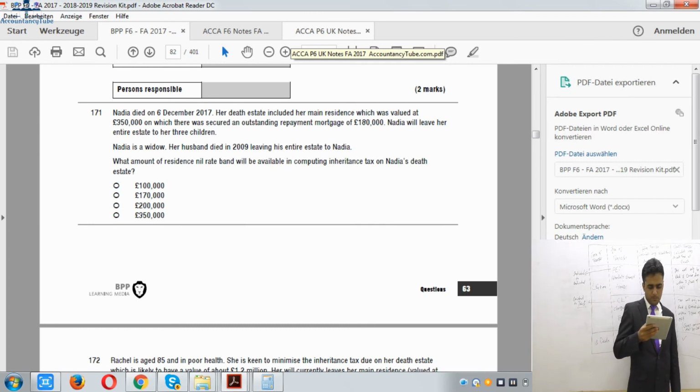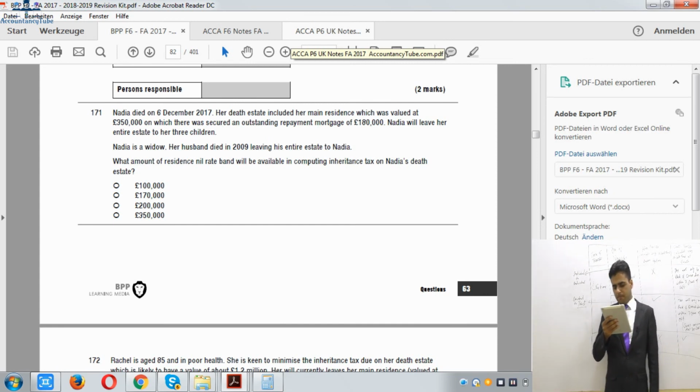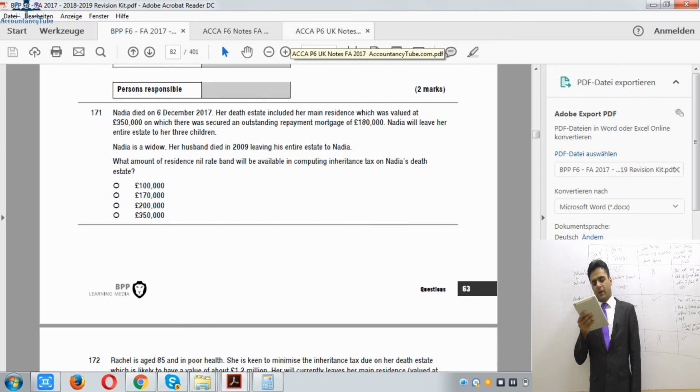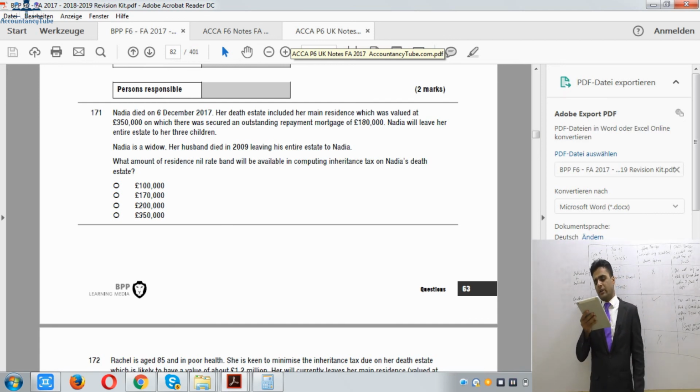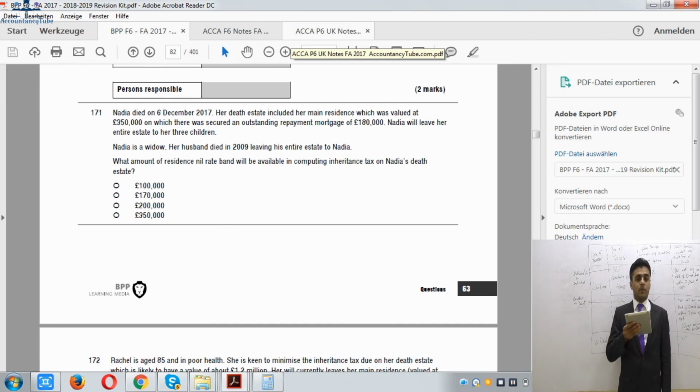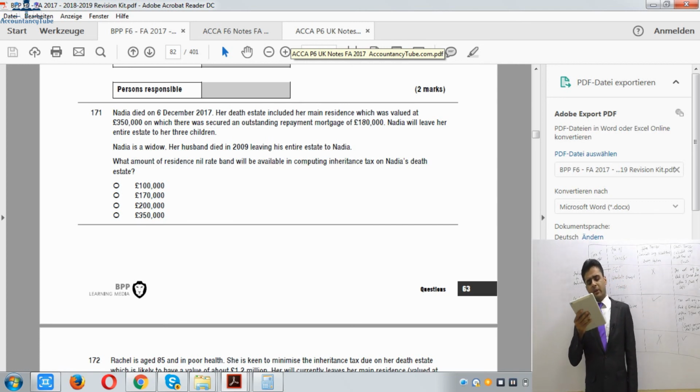£170,000? Please make sure you redo it. I think it's 170. After that, Nadia will leave her entire estate to her 3 children. So it is a main residence which is being transferred to the direct relative, so that is eligible for residence nil band.